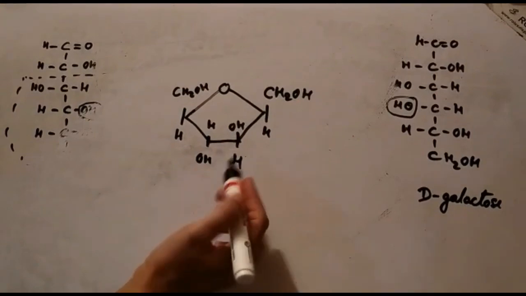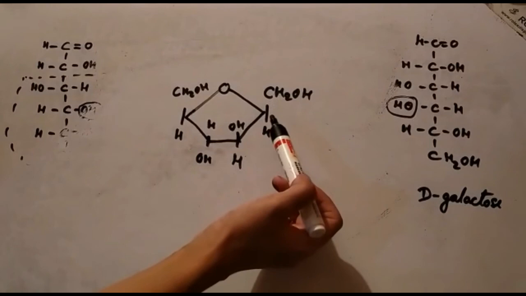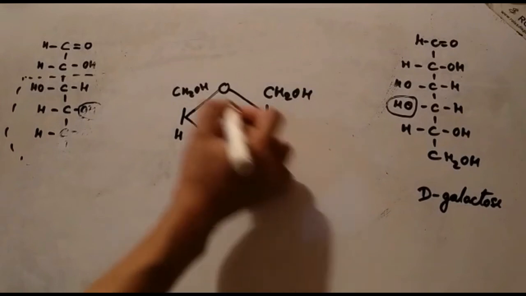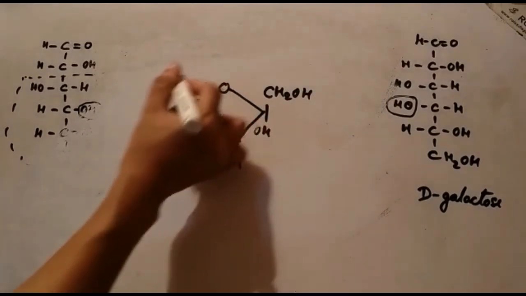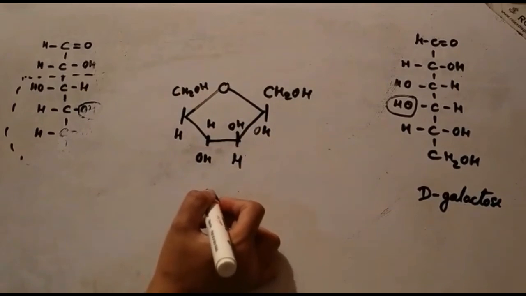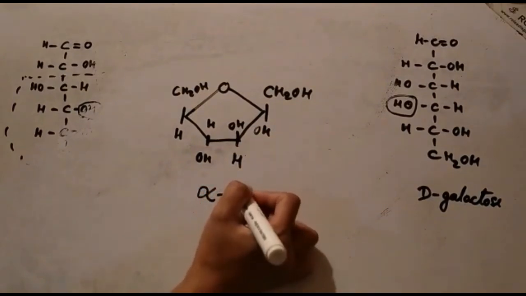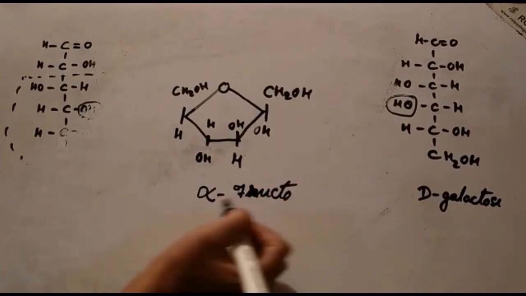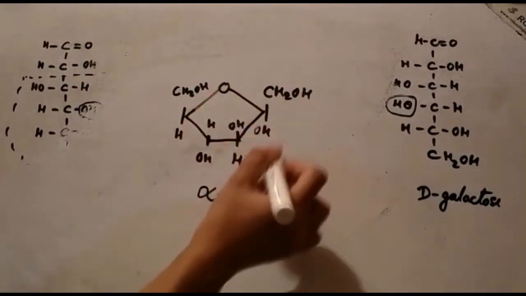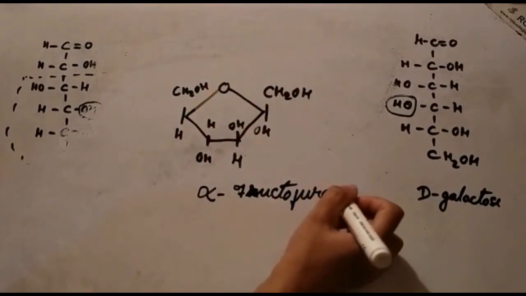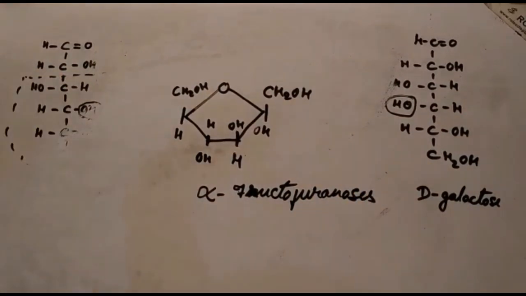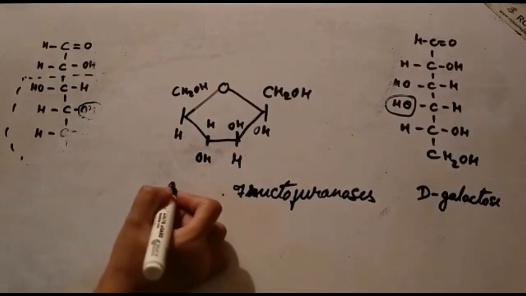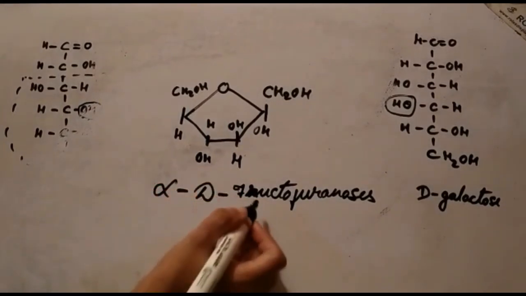Thus, since the OH group here lies on the opposite side from the last carbon atom in the molecule, this is the alpha anomer. So it will be termed alpha fructo, that means fructose, and because it is a 5-membered ring, it will be furanose. This is how we should name this, and of course it is a D sugar, so it will be alpha D fructofuranose.